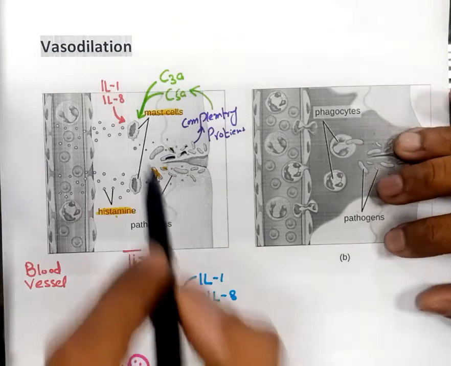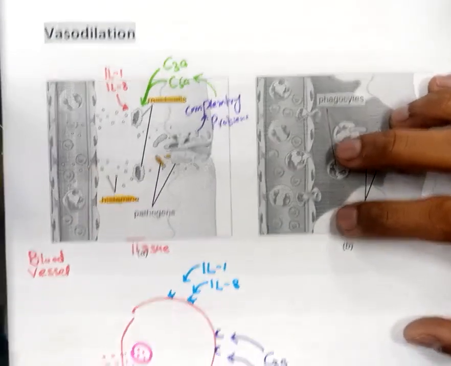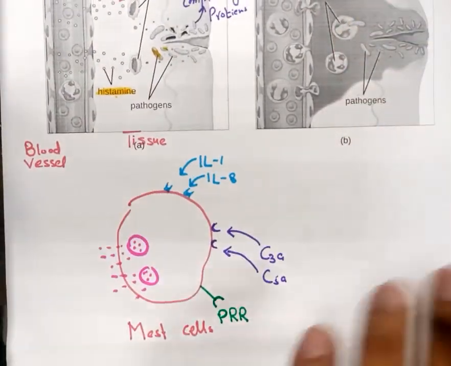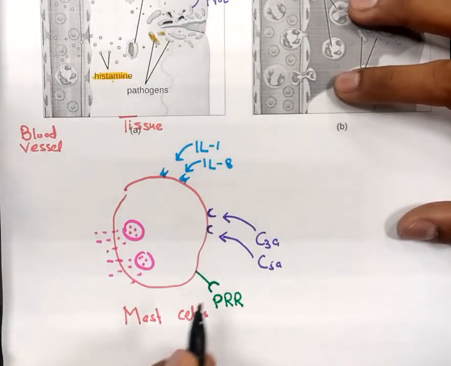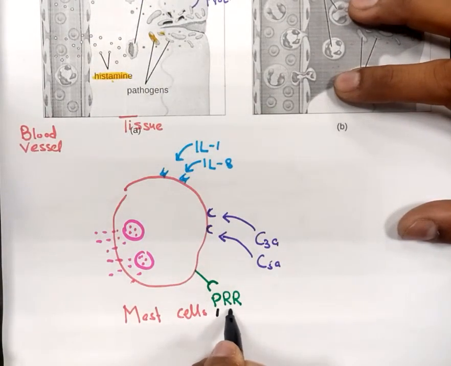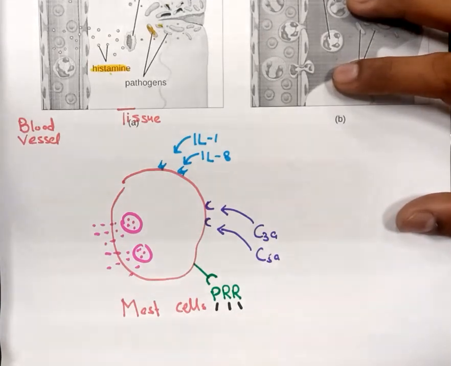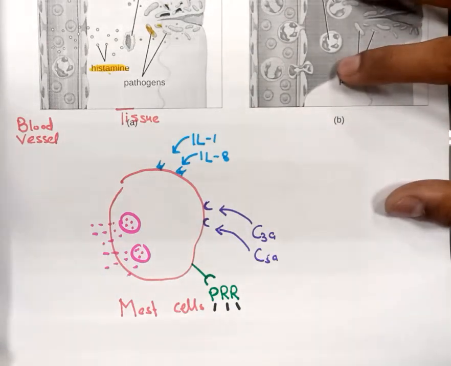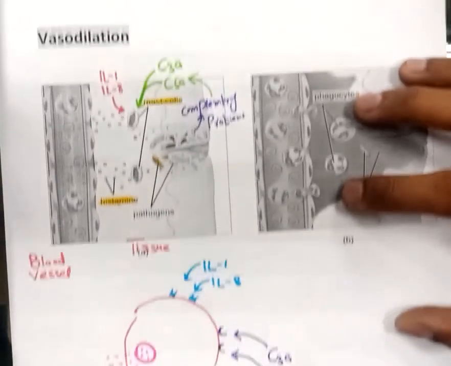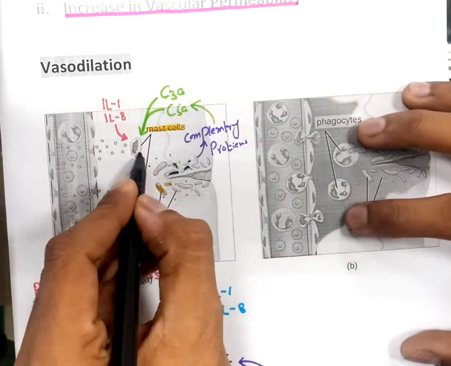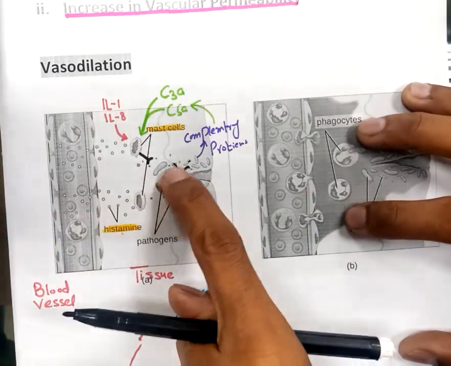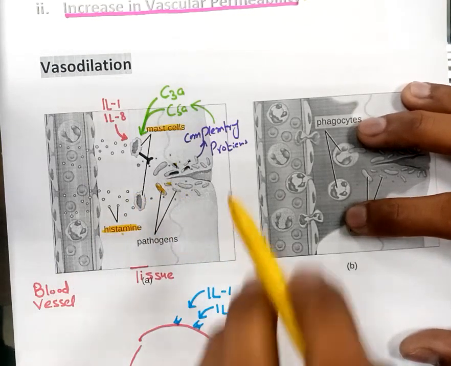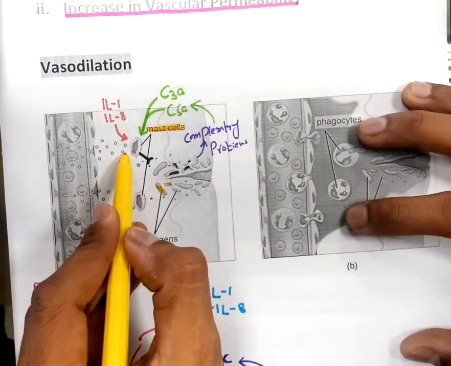The first one is, this is a mast cell. I'm talking about this mast cell. Let's talk about it on the big screen. So this is a mast cell. Mast cells have pattern recognition receptors. These are the receptors that will recognize foreign particles. So with the help of these pattern recognition receptors present on the mast cell, it will recognize these pathogens, these bacteria, and after the identification, it will release its mediator, that is histamine.